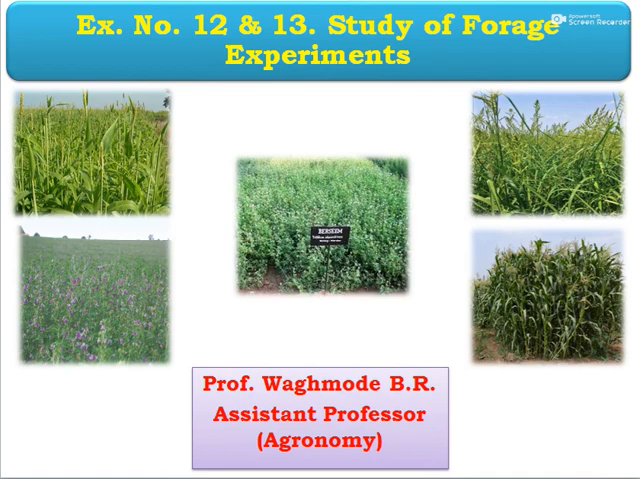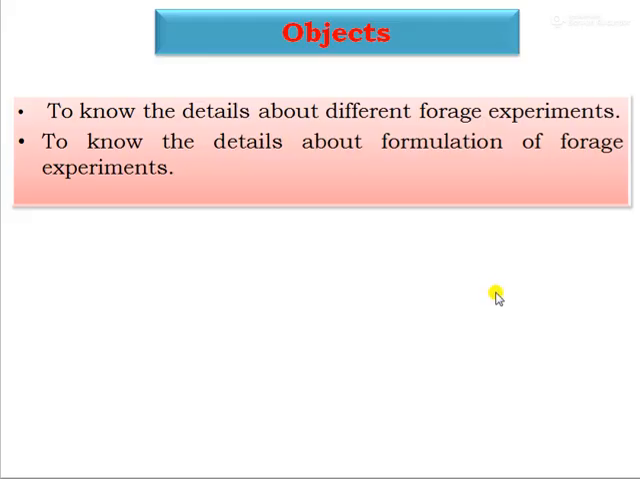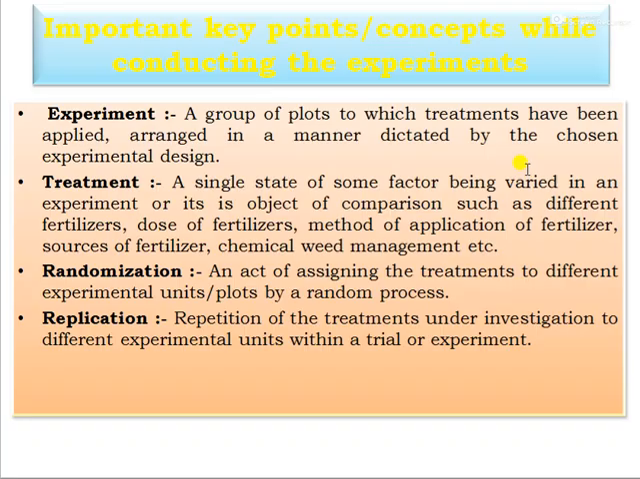Today we can see practical number 12 and 13, that is the study of forage experiments, especially the fodder crops, the forage crops experiments conducted on the university farms. You can see the first one, the main objective of this practical or exercise, that is to know the details about the different forage experiments and to know the details about the formulation, how to formulate the forage experiment.